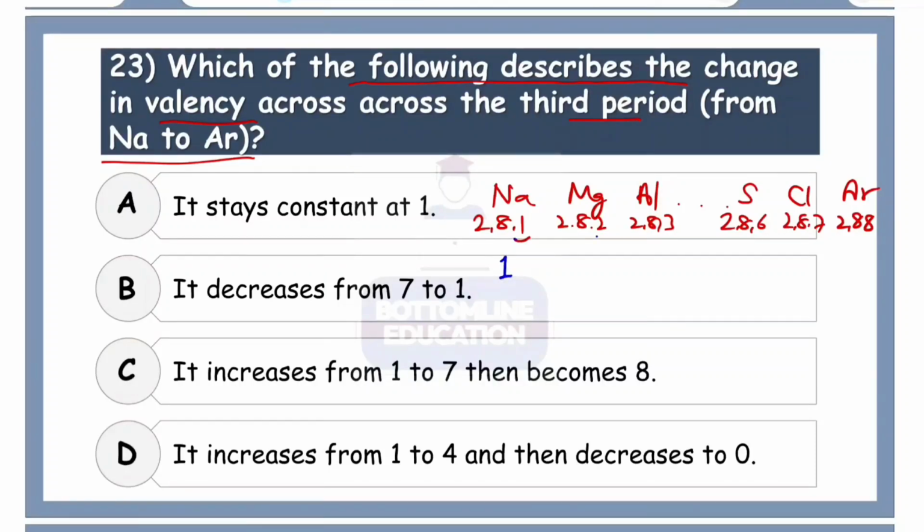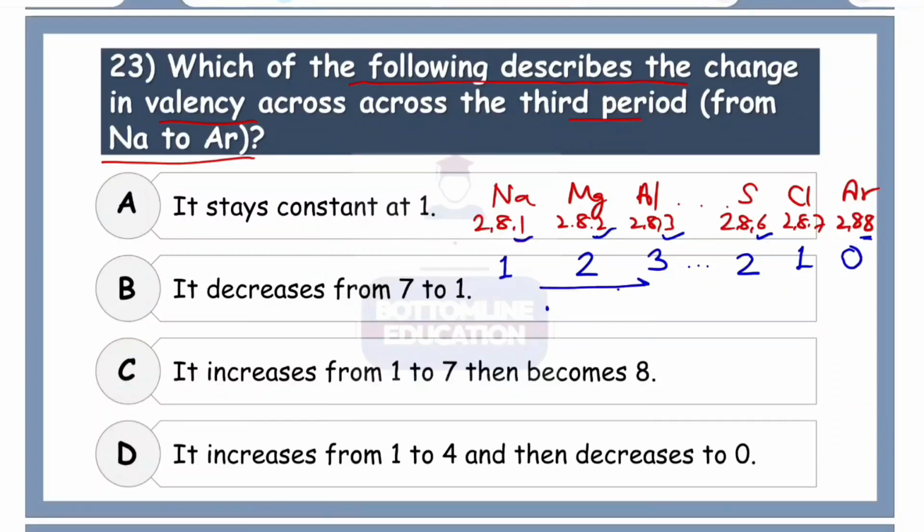Magnesium will lose these 2 electrons, so its valency is 2. Aluminium will lose these 3, so its valency is 3. As we go on, in the case of sulfur now, it will not lose 6, but it will gain 2 more electrons, so the valency is 2. Chlorine will gain 1 more electron to have 2,8,8, so its valency is 1. And argon, obviously it does not want to take part, so its valency is 0.